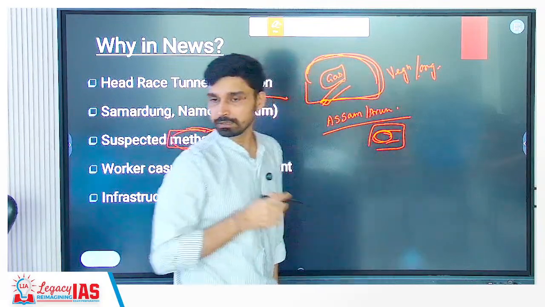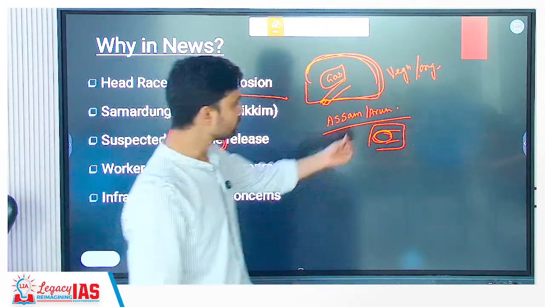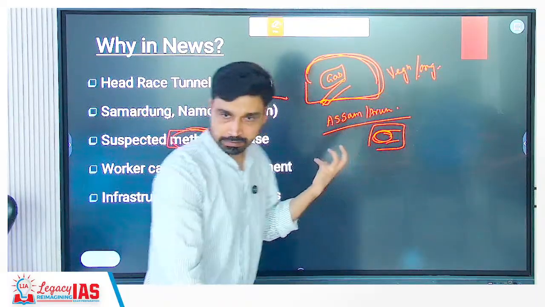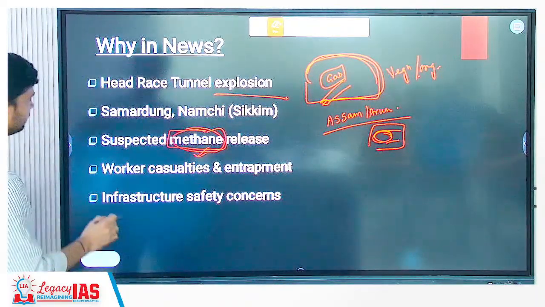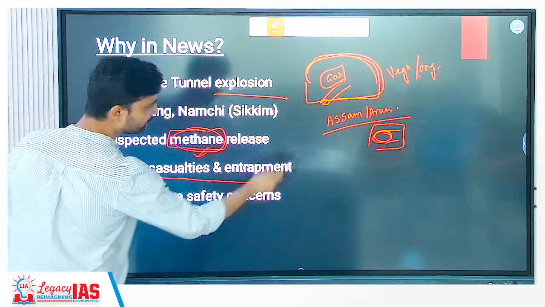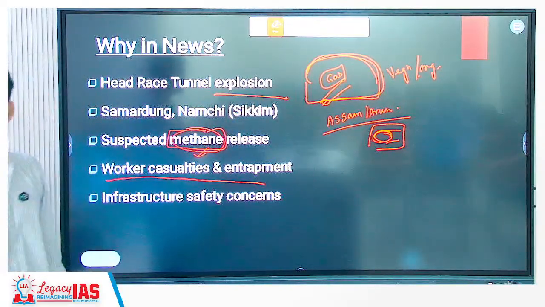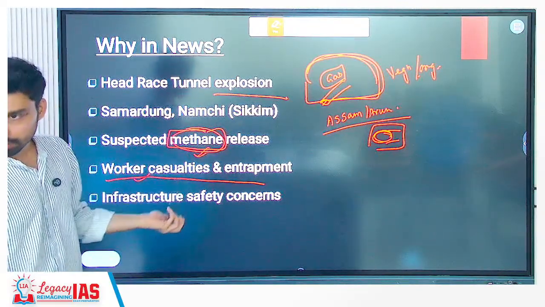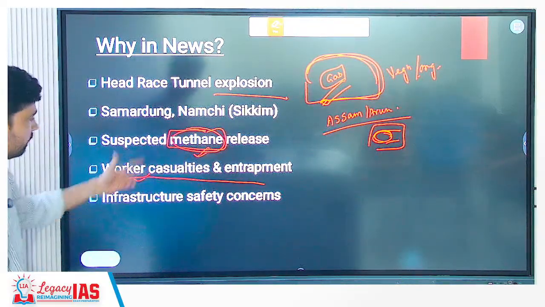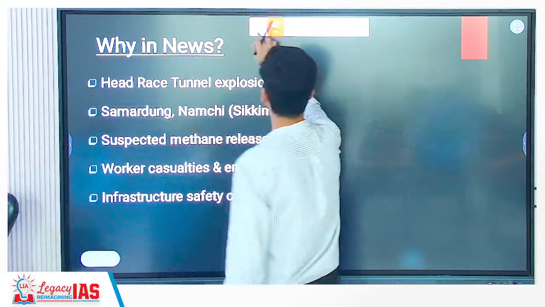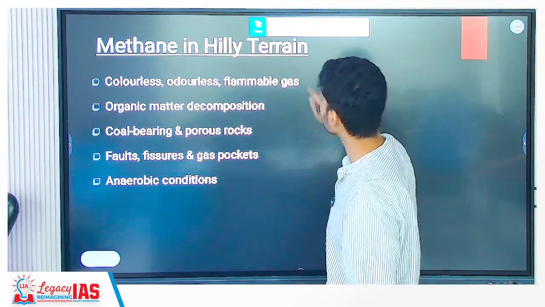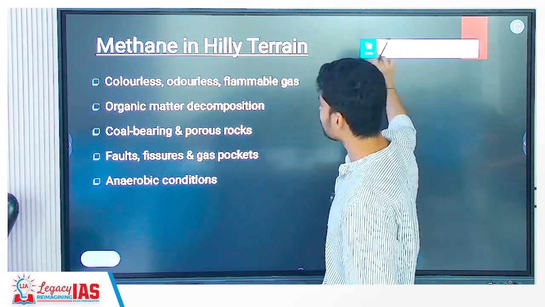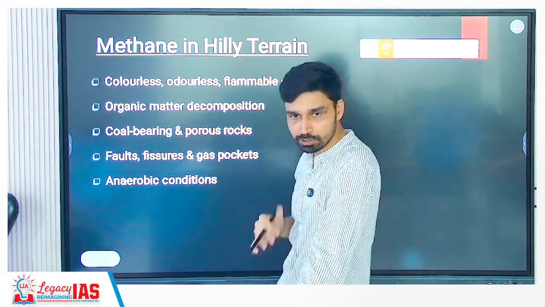When you dig a tunnel through the mountain, through the rock, what happens? Suddenly the gas depressurizes and is released, and a spark can trigger the explosion. Due to this explosion, and because it is a tunnel with a very narrow area, you do not have any place to escape or run away. So it has resulted in what? Casualties, workers have died, entrapment, and all we have seen. This has raised a serious concern about infrastructure, that if you have such a risk, there should be proper adequate infrastructure,